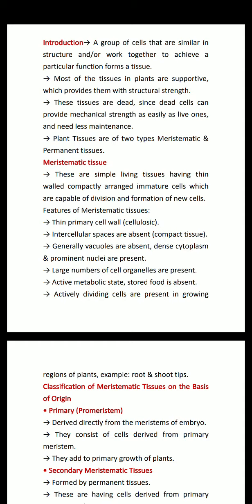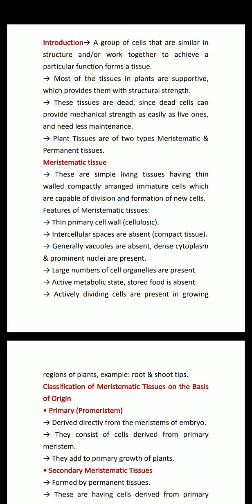What is a tissue? See bacha, a tissue is a group of cells that are similar in structure and they all work together to achieve a particular function. Now, most of the tissues in plants are supportive in nature and provide them with structural strength. For example, the cork outside the tree, which is covering the surface of the tree, protects it from any kind of mechanical injury.